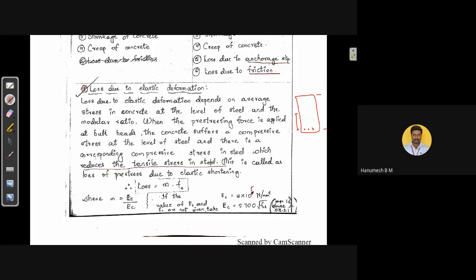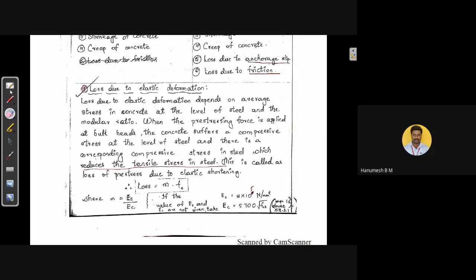Then that stress value we need to substitute here, that is FC. Stress in the concrete at the level of steel, we are going to call it as FC value. That FC value we need to substitute here. That stress in concrete at the level of steel multiplied by the modular ratio is going to give the losses due to elastic deformation. That is about the losses due to elastic deformation.